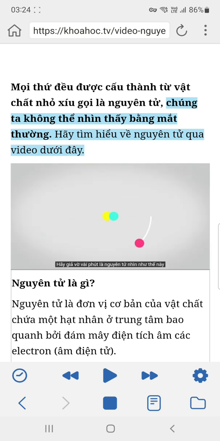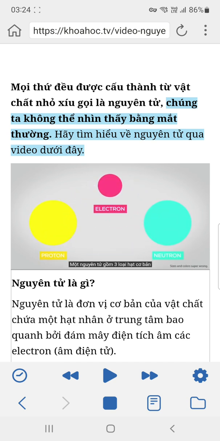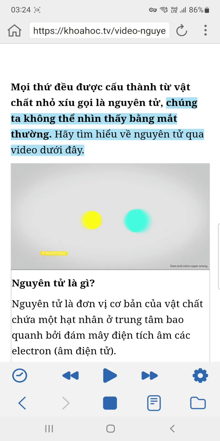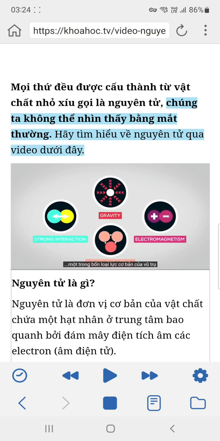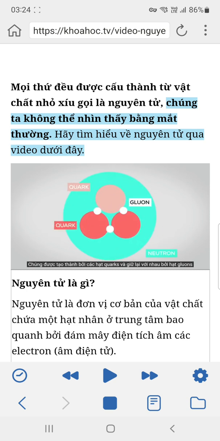Let us just pretend that atoms look like this for a minute to make it easier to understand. An atom consists of three elementary particles: neutrons, protons, and electrons. Protons and neutrons bind together and form the atom core, held together by the strong interaction, one of the four fundamental forces in the universe. They are made from quarks and held together by gluons.